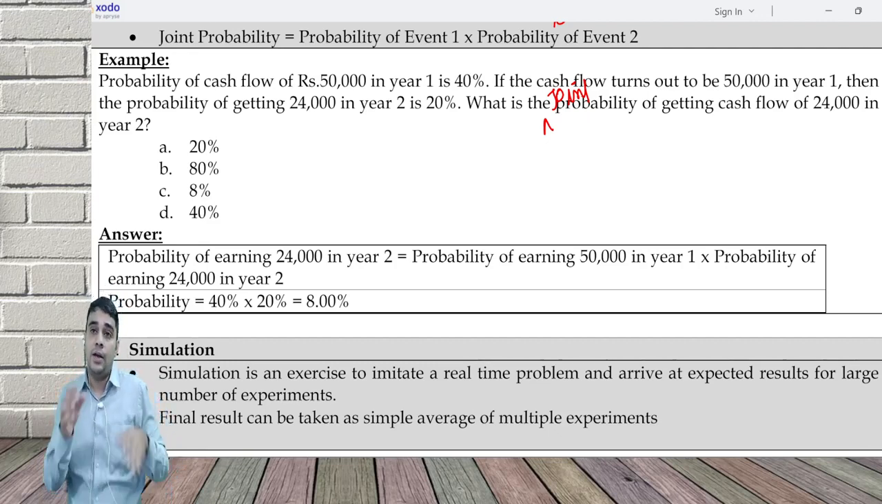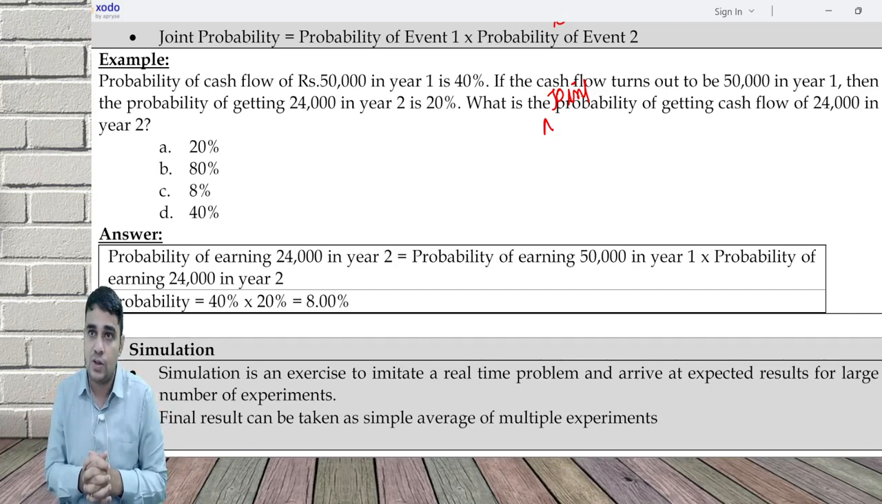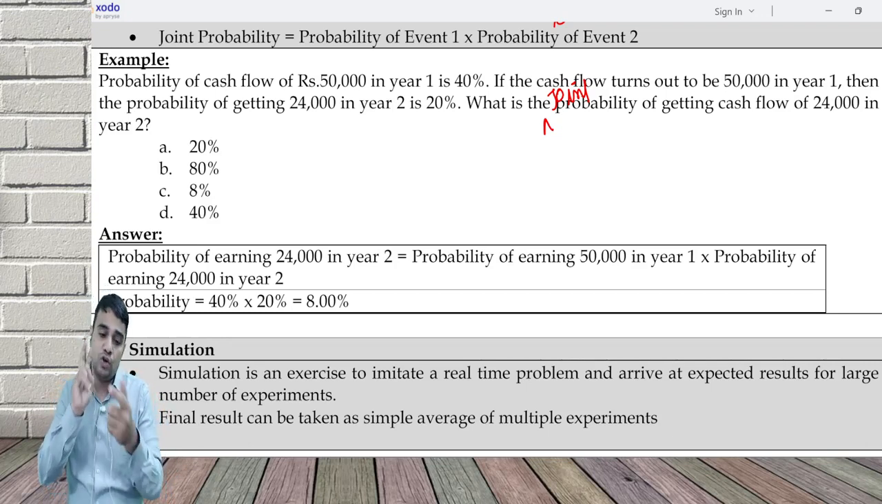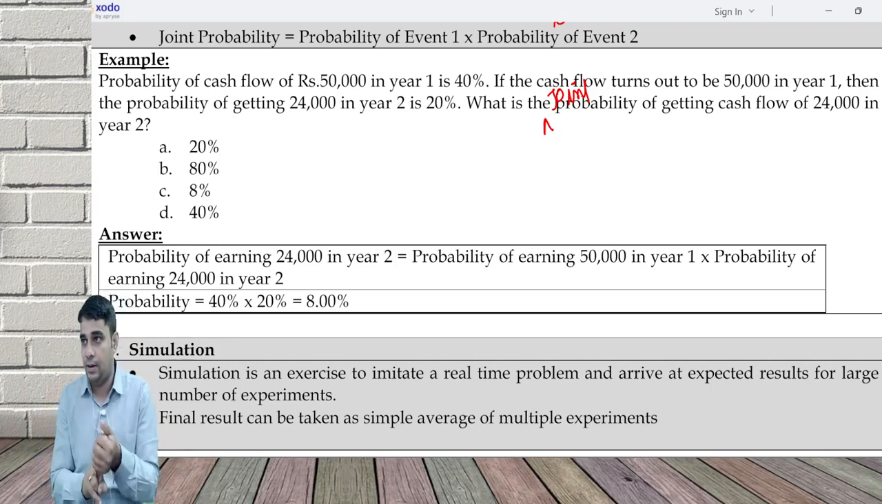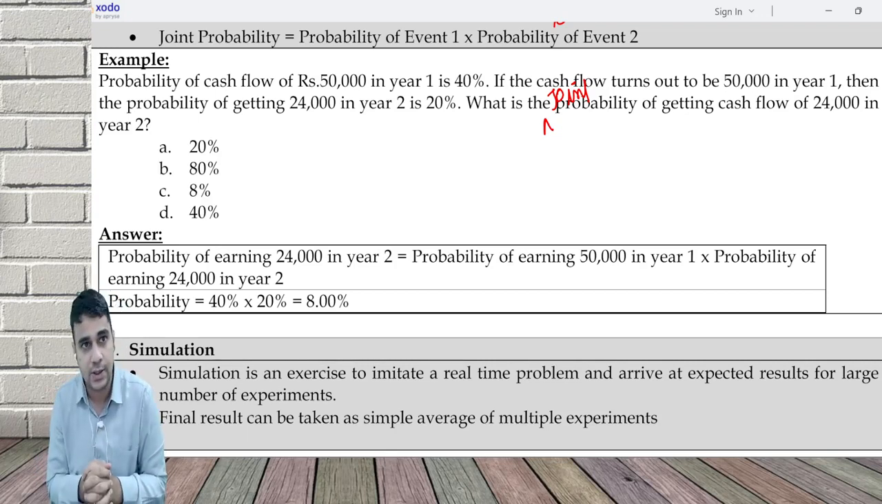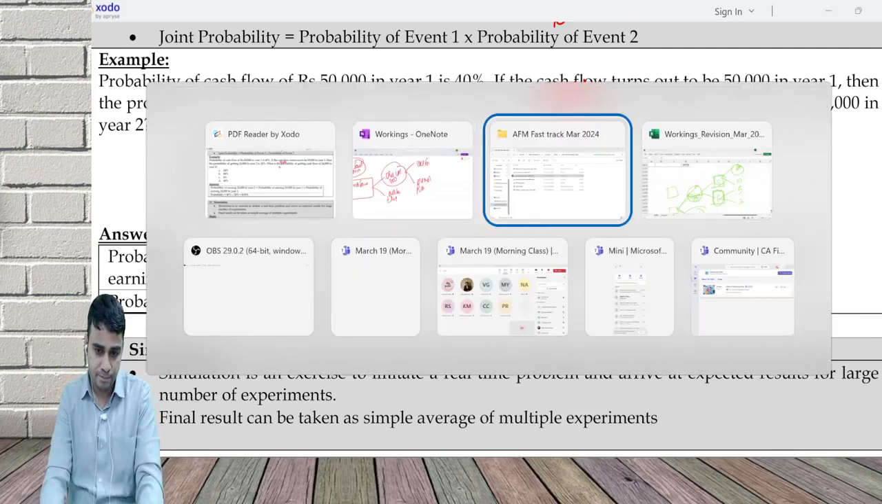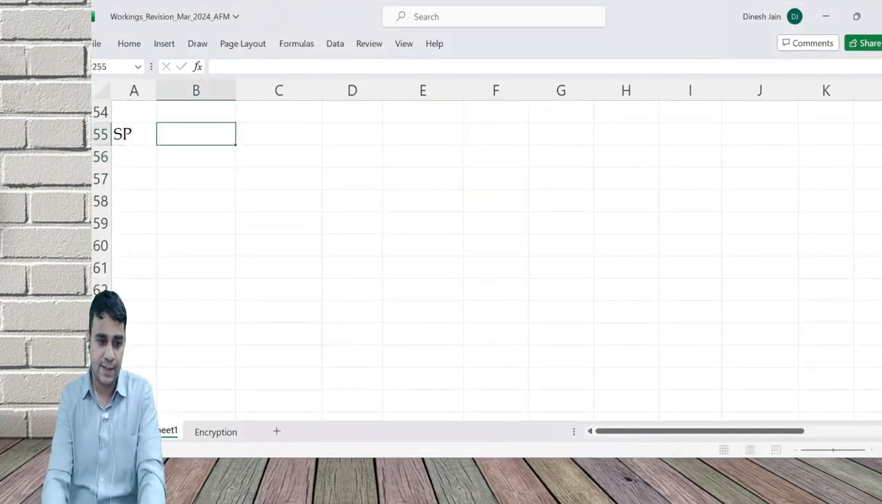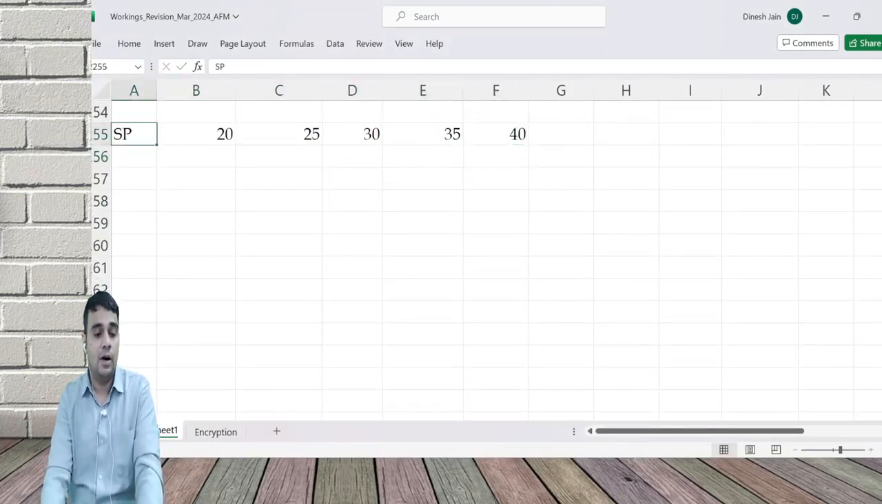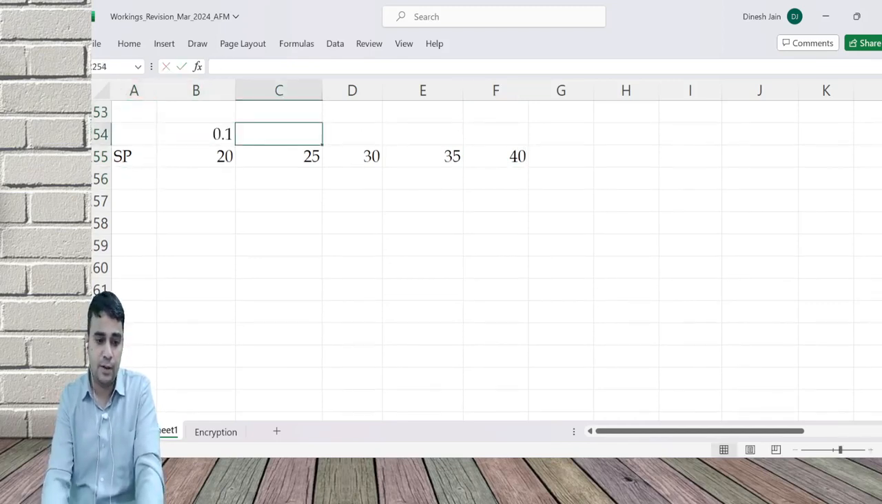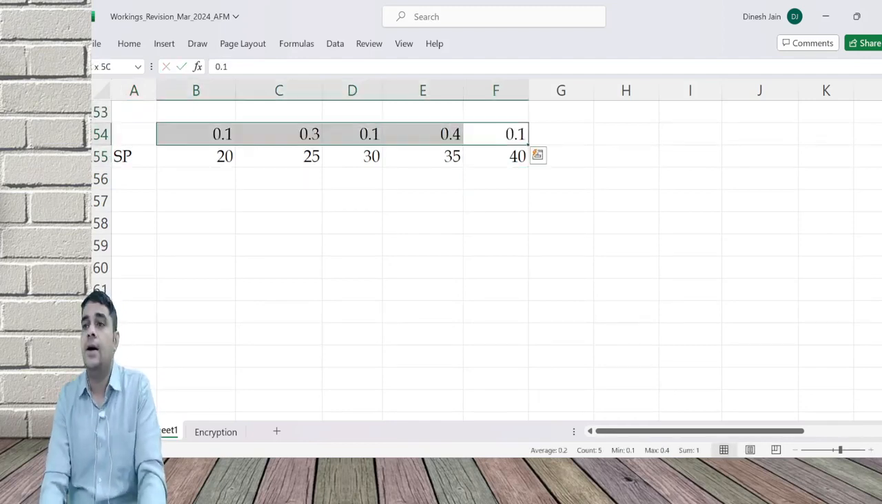So then I ask, can you attach probability to every number? For doing simulation, I need two things: range of possible numbers and probability. If you give me that, then I can start doing the simulation. For example, my selling price can be 20, 25, 30, 35, 40. It can be any of these. There is a probability attached to each of these: 0.1, 0.3, 0.1, 0.1, 0.4, 0.1.